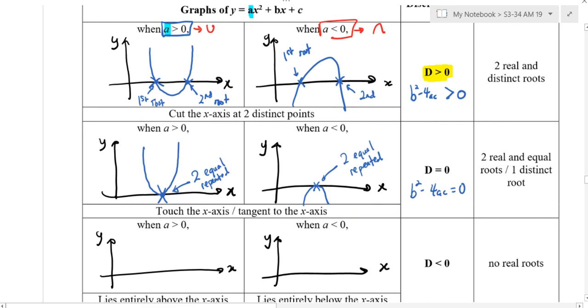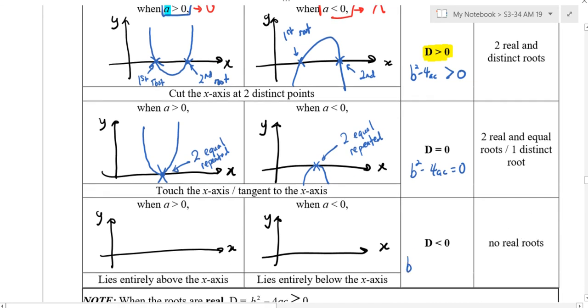Now the third one means b squared minus 4ac less than 0. This is how it looks like. It looks like that. That means what? No roots, because they don't touch the x-axis. What about the other one? Like that. I cannot put it on top, because if I put it on top, it will touch 2 times.